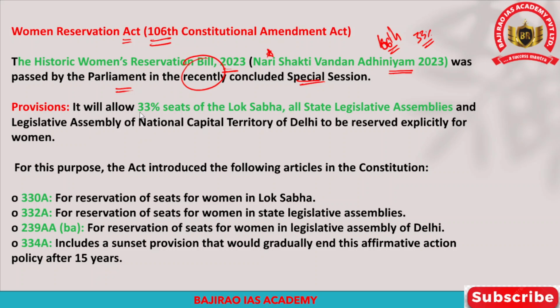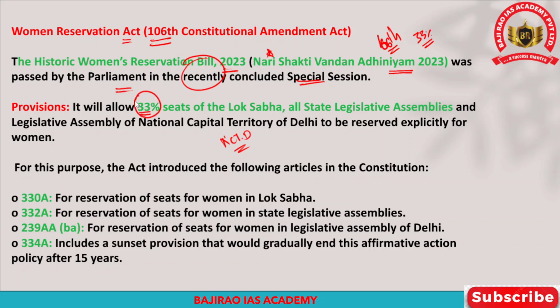This bill will allow 33% of the seats of the Lok Sabha, State Legislative Assemblies and the Legislative Assembly of the National Capital Territory of Delhi to be reserved specially for women. This is also very important.